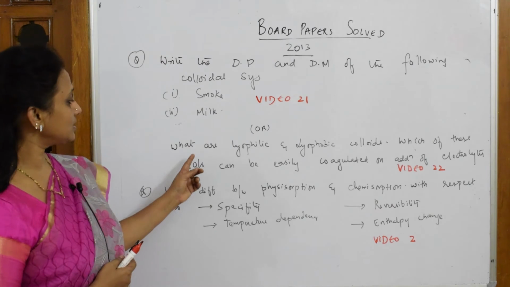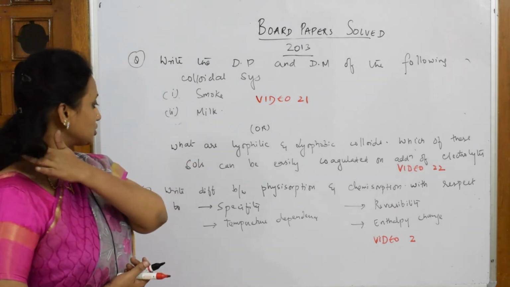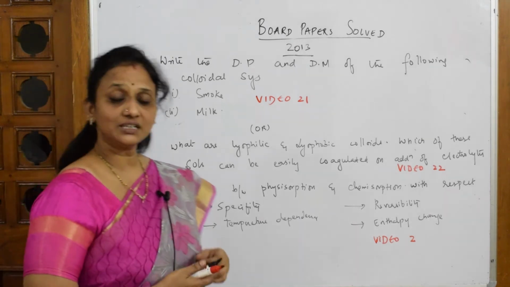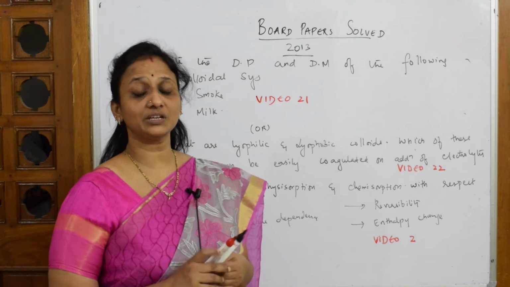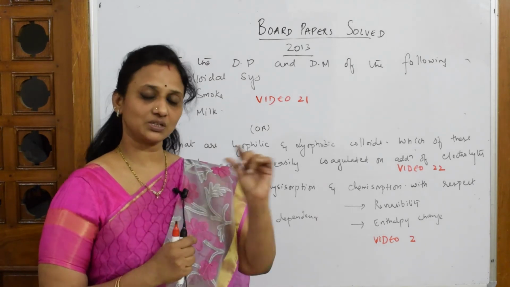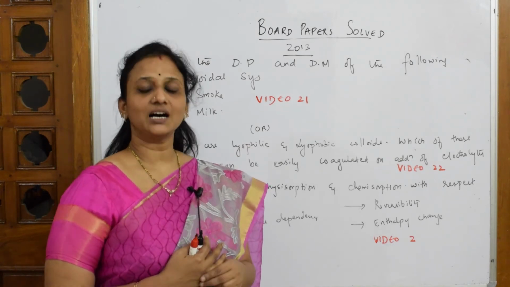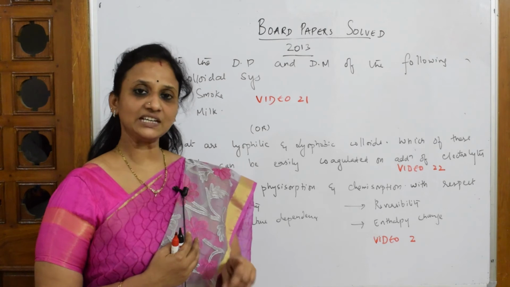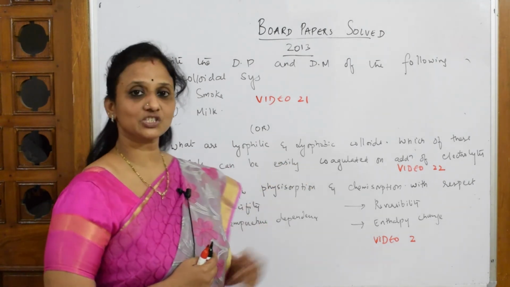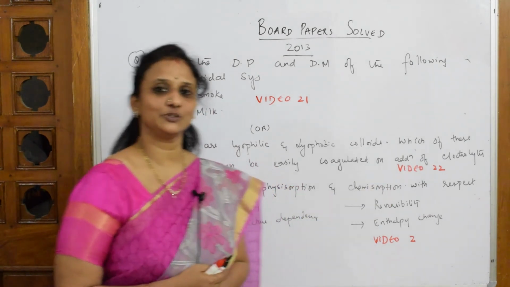Let's come back. They've given us what are lyophilic and lyophobic colloids. Which of these sols can be easily coagulated on addition of electrolyte? I have done a video based on the nature of lyophilic and lyophobic colloids. I also asked you to remember this word, that is IRS. Remember that, IRS, not Indian Railway Services. IRS, I also said intrinsic, reversible and stable. In that way, I have also explained which is coagulated by an electrolyte in video number 22. Please watch that video. Done.